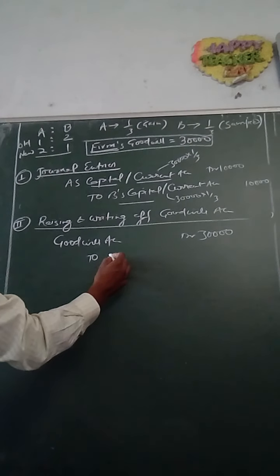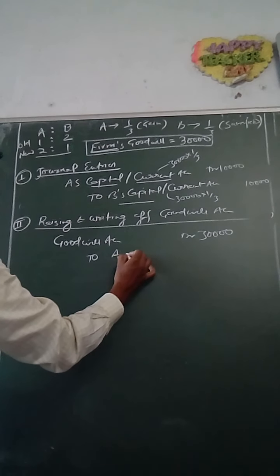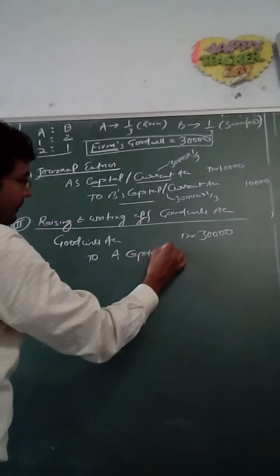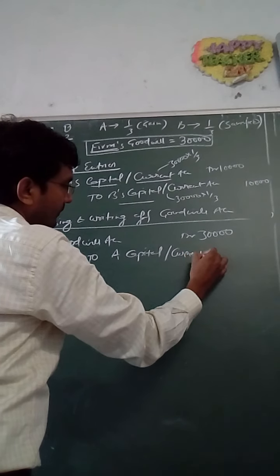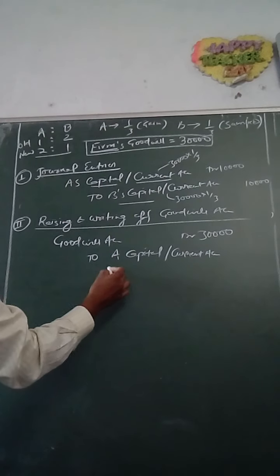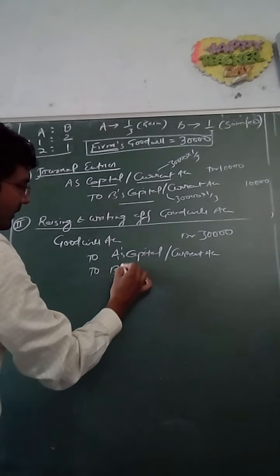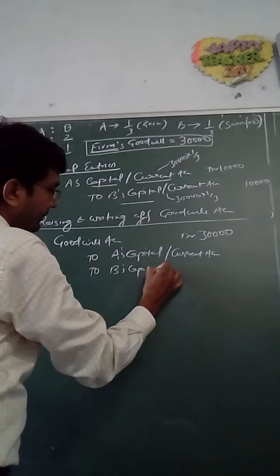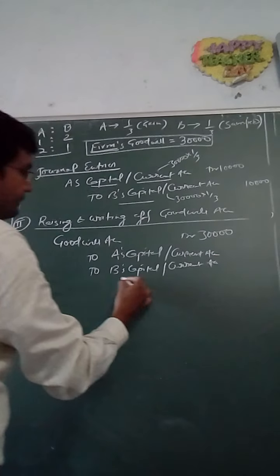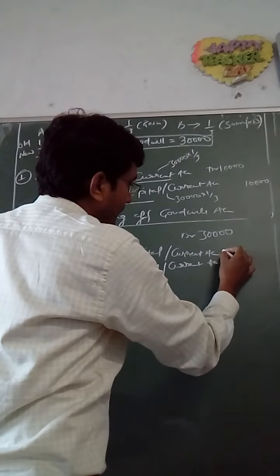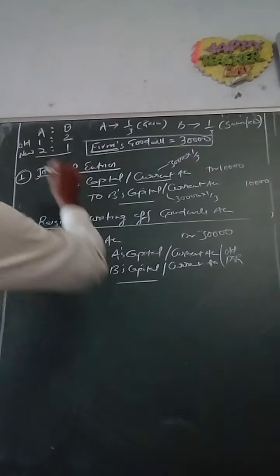Instead, what we do is that we credit the capital account of the partners, A's capital or current account, depending upon the method of maintaining capital account, to B's capital or current account. This will be done in old PSR,